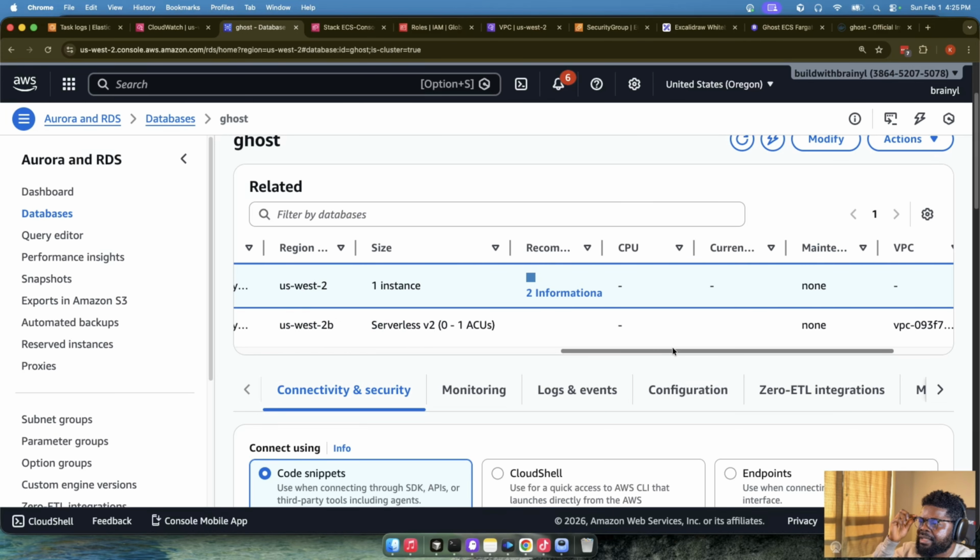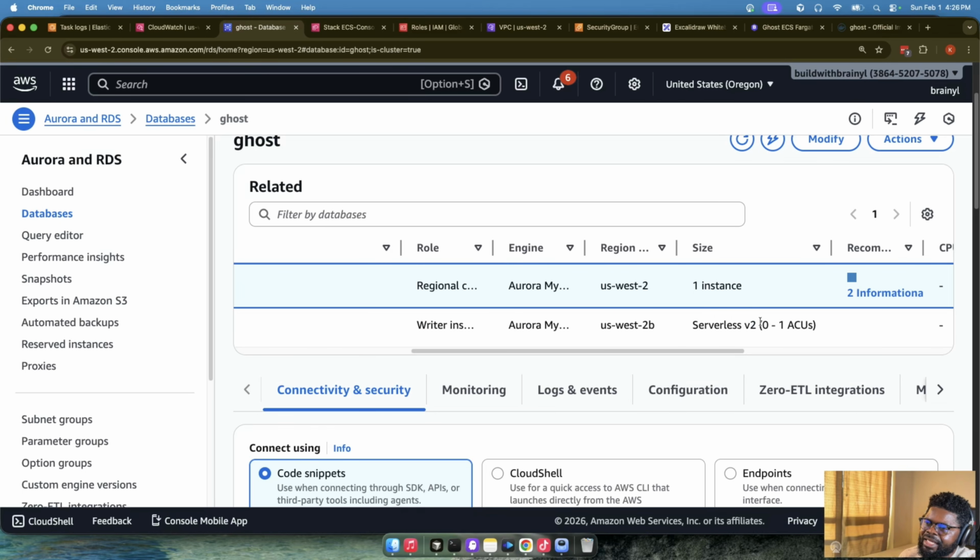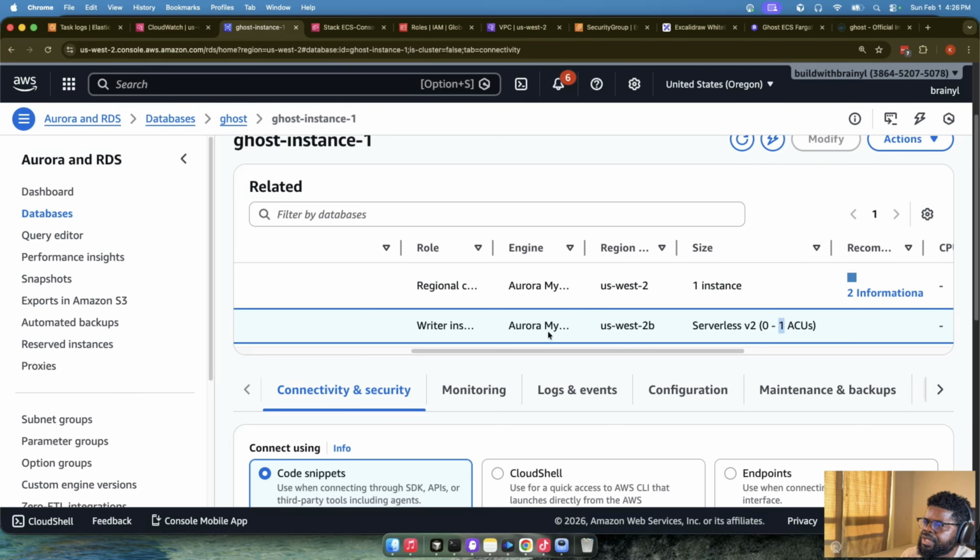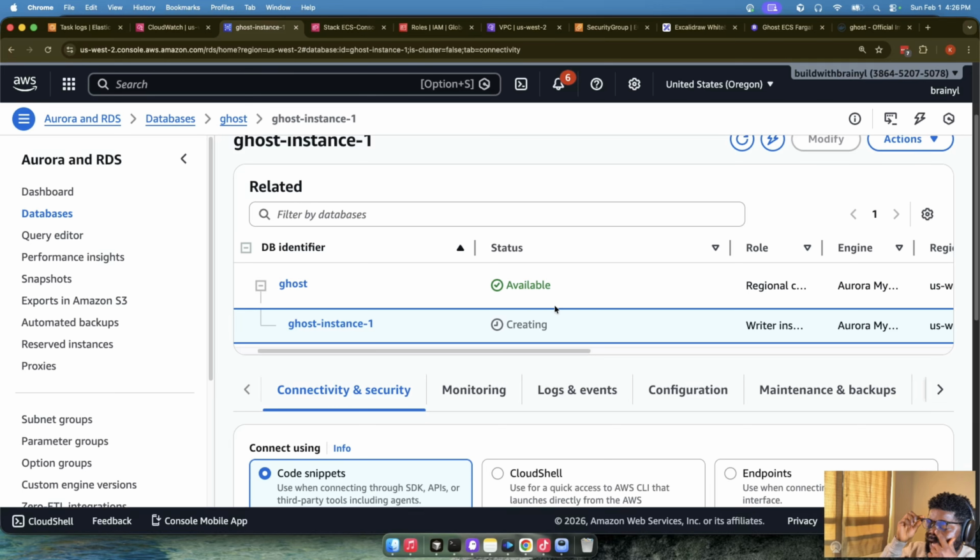We're still going to give it time because the writer instance here that has 0 to 1 ACUs is still creating. So I'm not entirely sure if we point a task to it now it will work as expected. We just need to give it time to start, to create properly. But again, what we can also do, we can start creating a load balancer. I mean, we can create it. We may not use it just now, just so that we can buy time for ourselves.